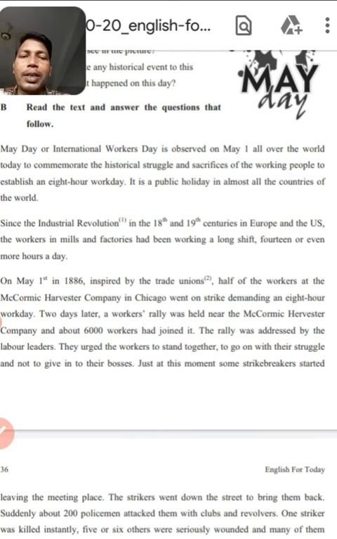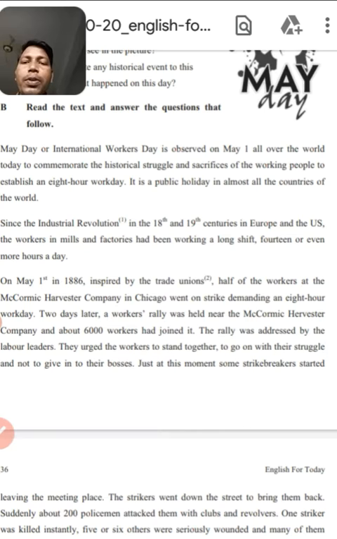US means United States of America. If you go through the lesson you will see that everything is written about the town of Chicago in America. The workers in mills and factories had been working long shifts, 14 or even more hours a day.